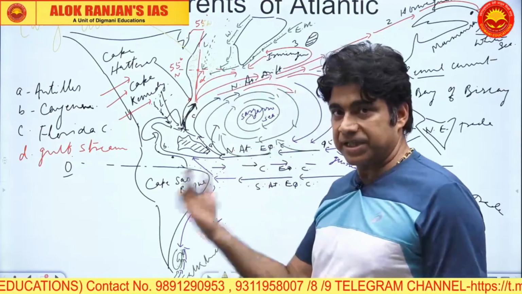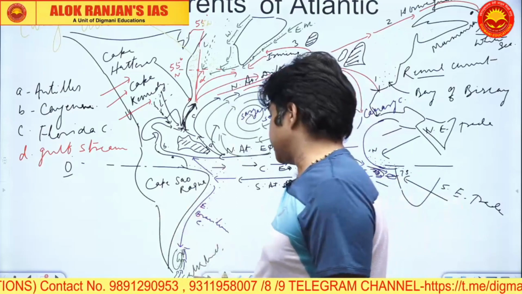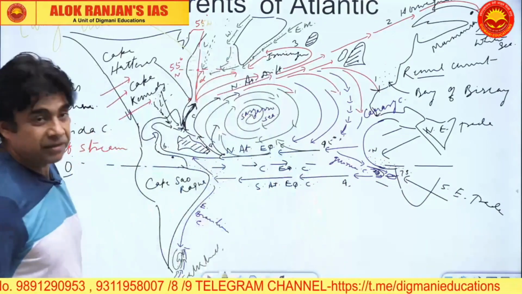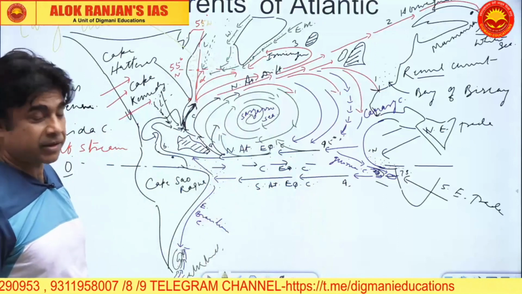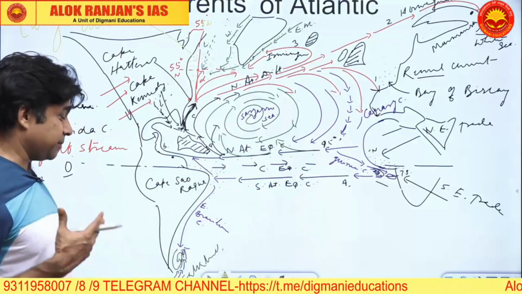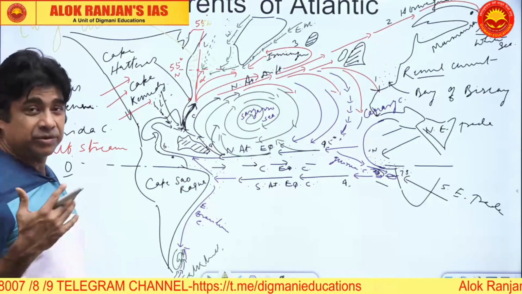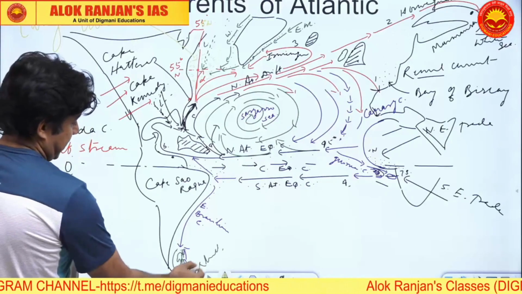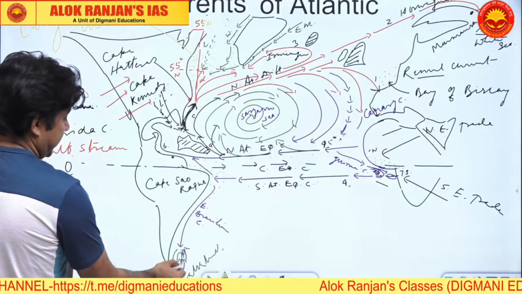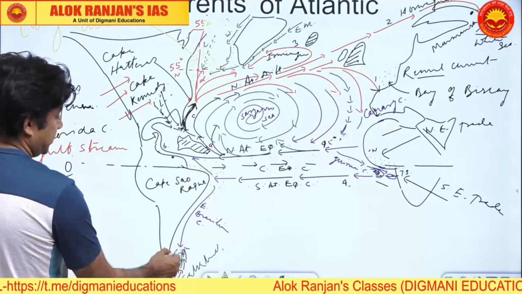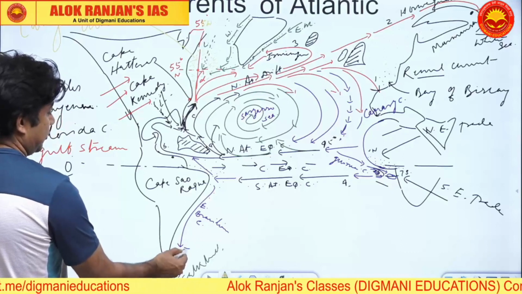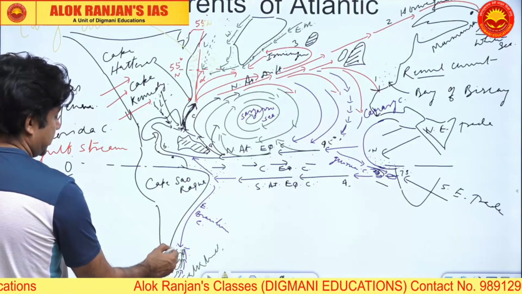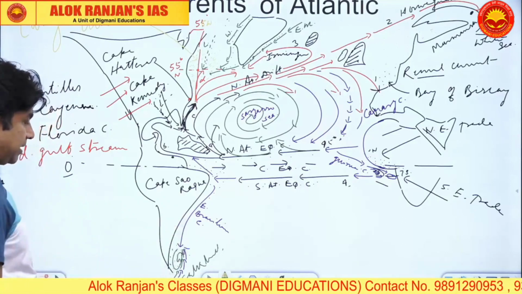Tierra del Fuego से east. और Falkland was a colony of Britain, Great Britain. British power का था. Now it has been leased out to United States America. So you have here Falkland current in this zone, and again the fishing belt. This also will be the fishing belt because Falkland is cold current and Brazilian is warm current. So meeting of warm current and cold current will produce the fishing belt here.